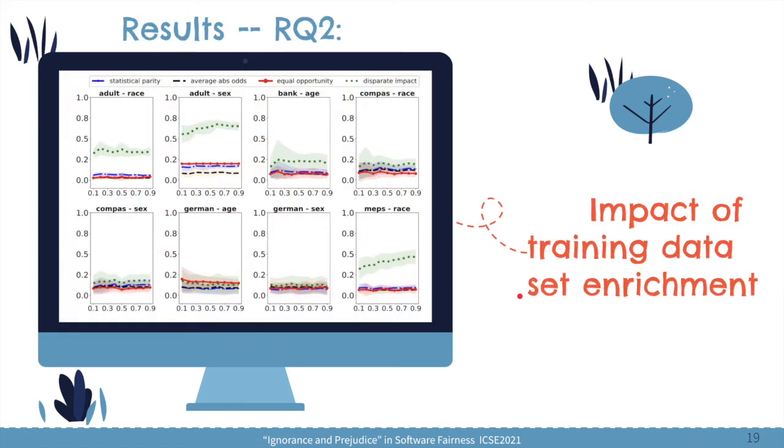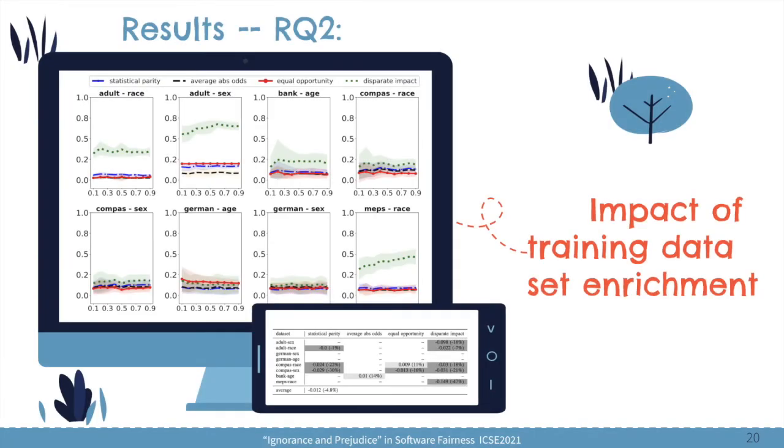Second research question, that is the impact of training data set enrichment. Here are the results where the horizontal line shows different sizes of training sets. Interestingly, we didn't observe any unified patterns as we observed for the first research question, which means we can't see that, well, if we use more training data, we could improve the fairness. What's more interesting is that for two cases, when the fairness is measured by disparate impact, the fairness even gets worse when there are more training data, because you can see that the lines go up.